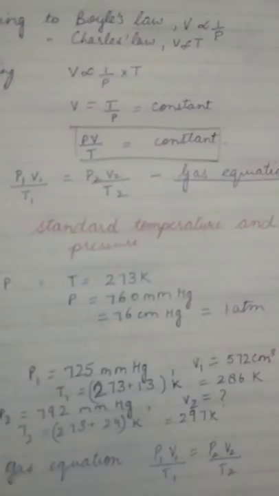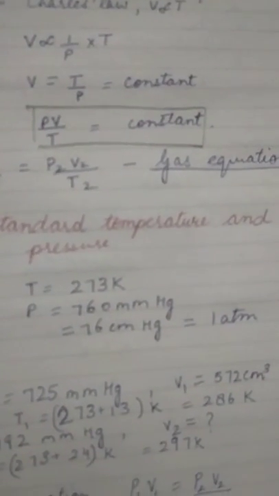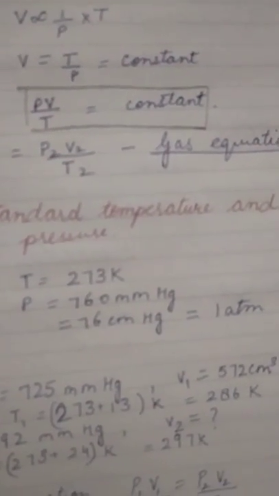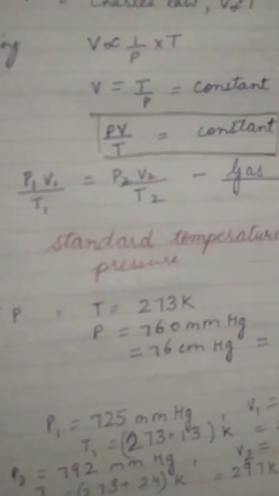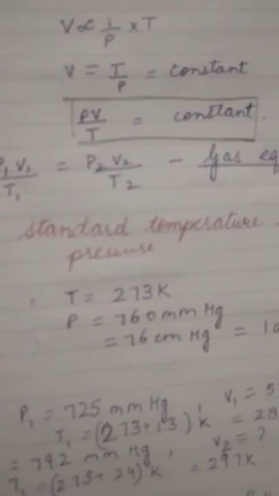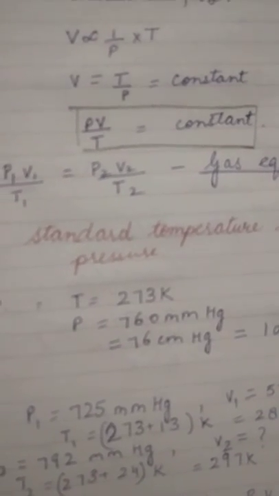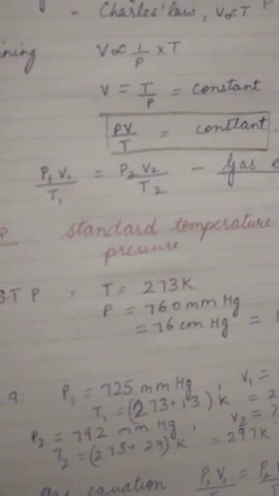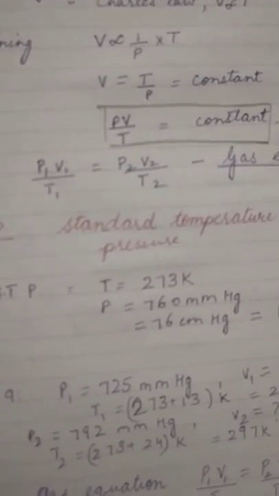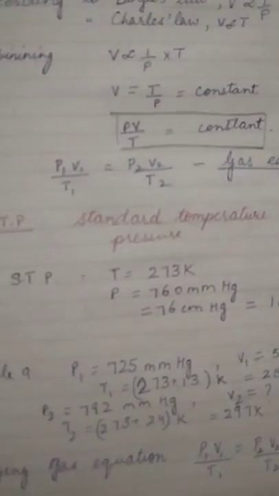So if the volume of a mass changes from V1 to V2, pressure from P1 to P2, and temperature from T1 to T2, then we can write P1V1 upon T1 is equal to P2V2 upon T2, and that is our gas equation.